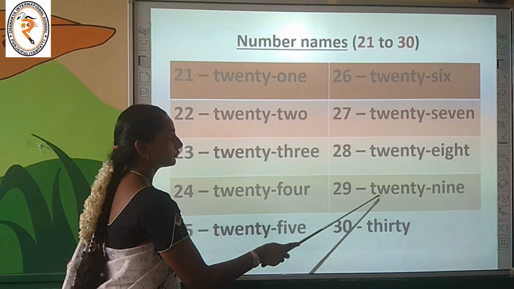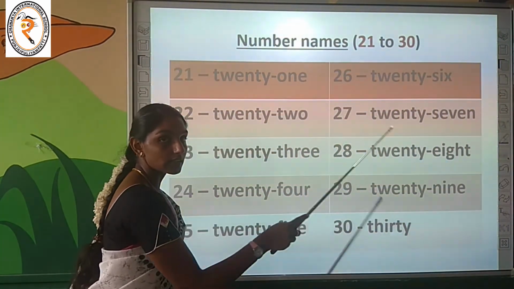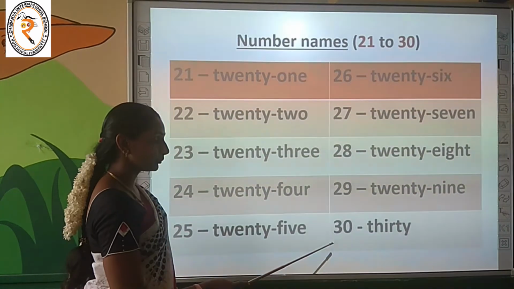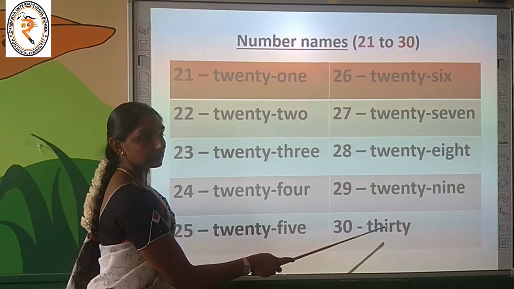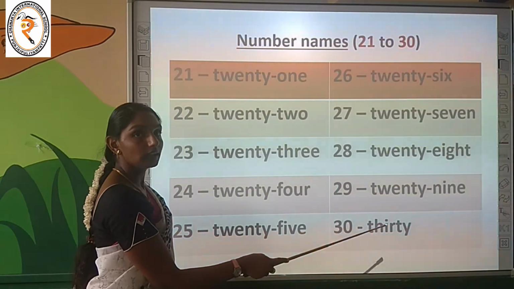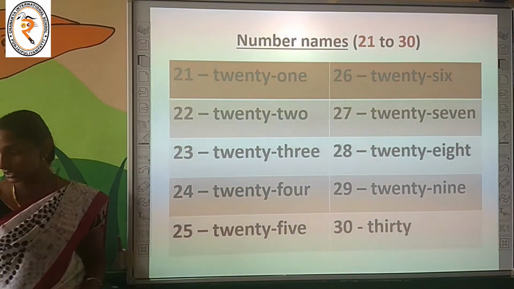Next number, what is it children? 29. TWENTY, 20, NINE, 9. That is 29. The last number, what is it? 30. Can you read it? 30. THIRTY, 30. That's it children.